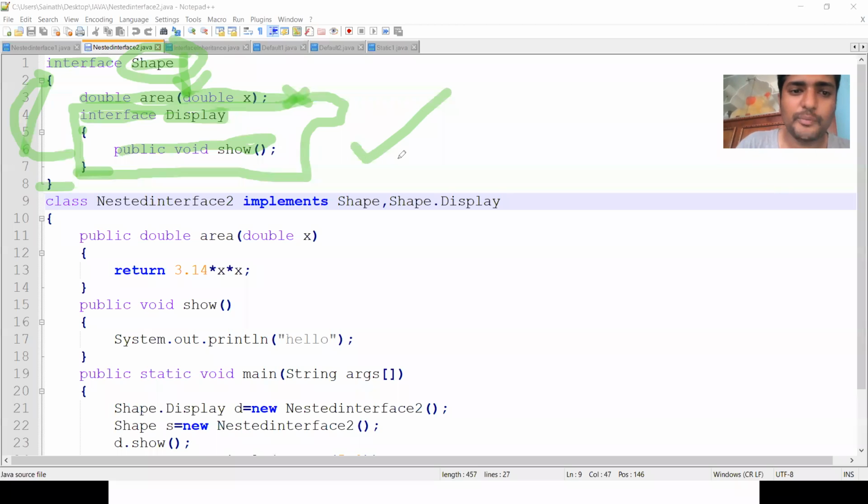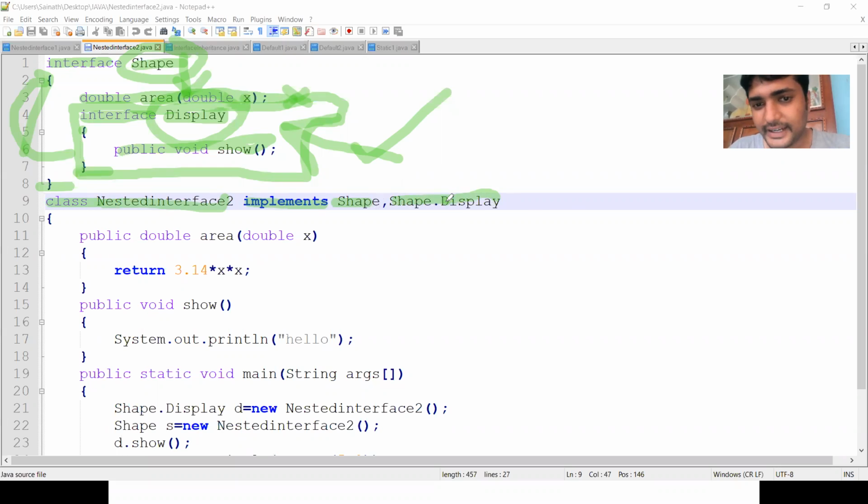In order to implement these interfaces, we need a class. I am defining the class named NestedInterface2. This class implements the outer interface Shape as well as Shape.Display. Display is the inner interface, so we have to refer to it as Shape.Display.